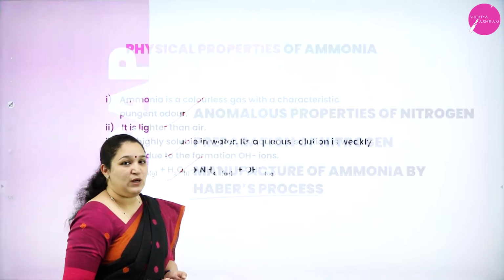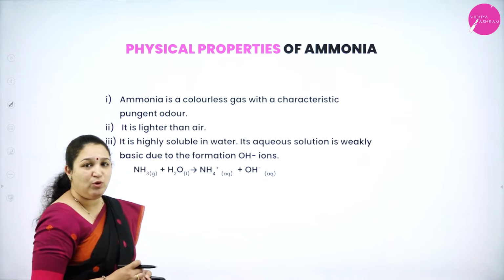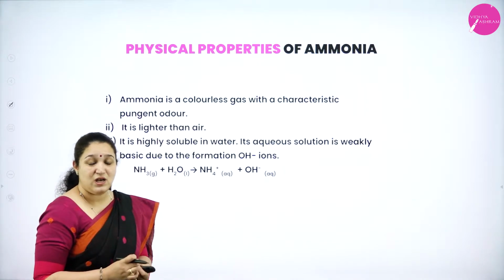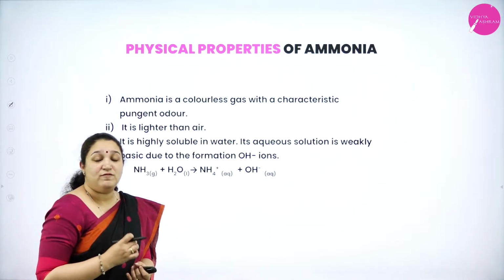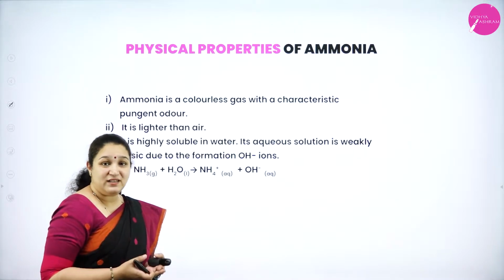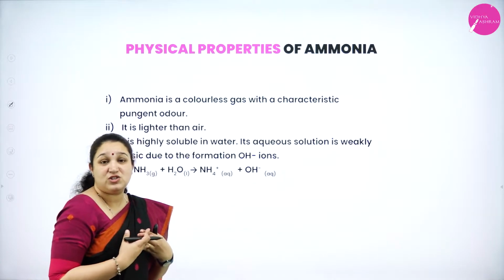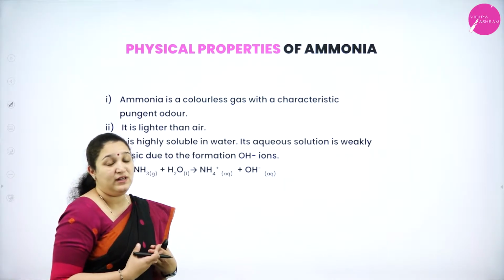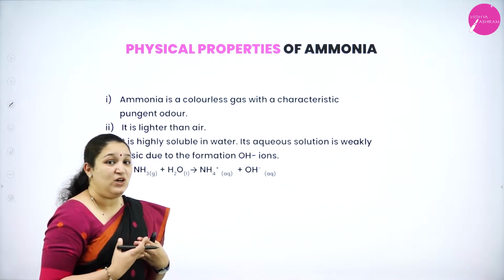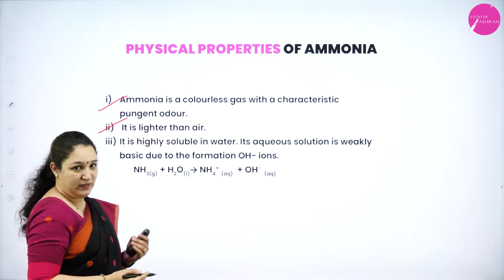Okay, so we'll start with physical properties of ammonia. Ammonia is a colorless gas and it has got a very pungent odor. That is, it is lighter than air but the stink is a really strong one and thus we say it has got a pungent odor. Okay, so that is the first two properties.